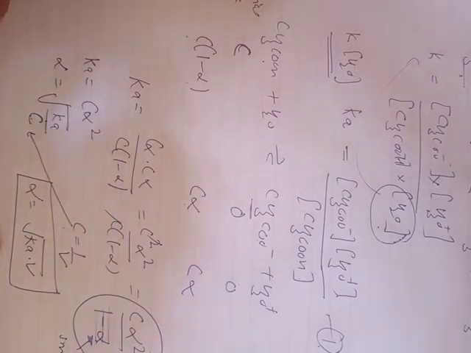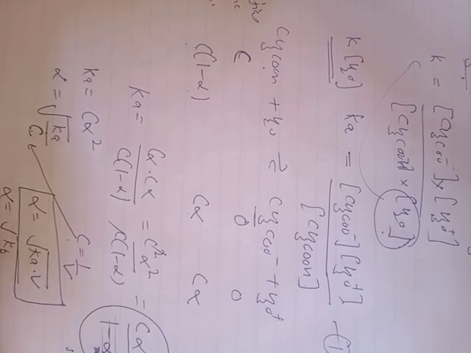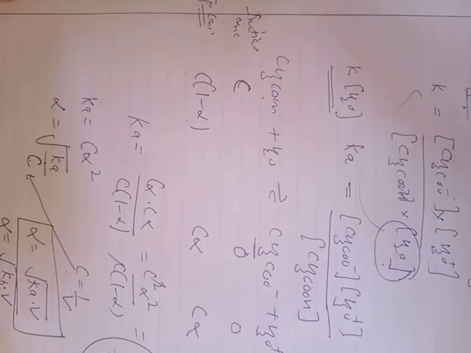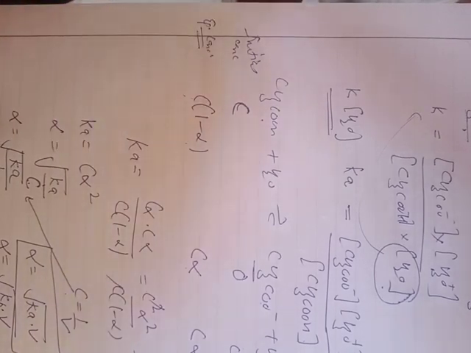Suppose we have taken a weak base. In that case, the value of alpha becomes equal to under root Kb into V. In terms of concentration, it becomes equal to alpha is equal to under root Kb divided by C. So from the above results, the following expression is obtained for a weak electrolyte.